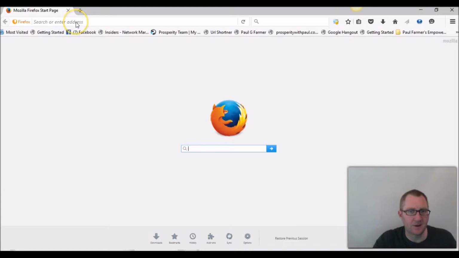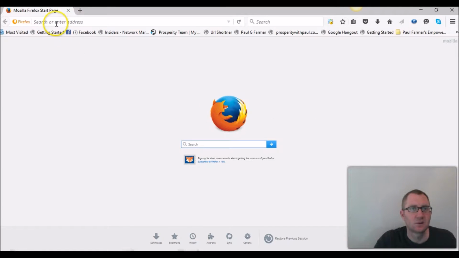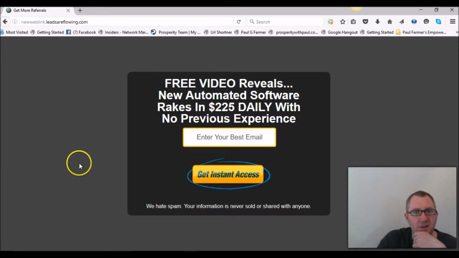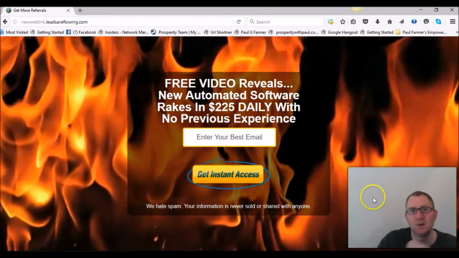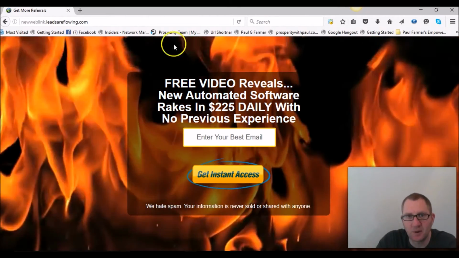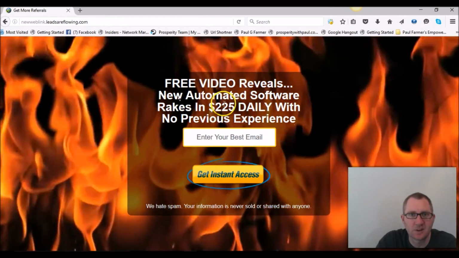So if I just enter that address on Firefox, there we go. Let's see if it comes up here. Okay, so I should see some fire in the background if this is working correctly. And there it is. So I don't know if it just doesn't work on my Chrome or whatever, but you can see, is that cool or what? I mean, you got the flames in the background. It just looks really awesome.